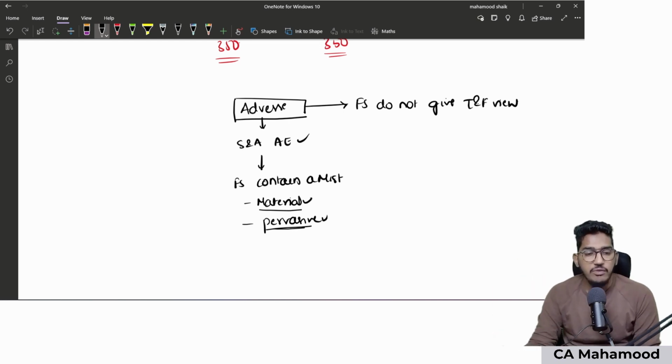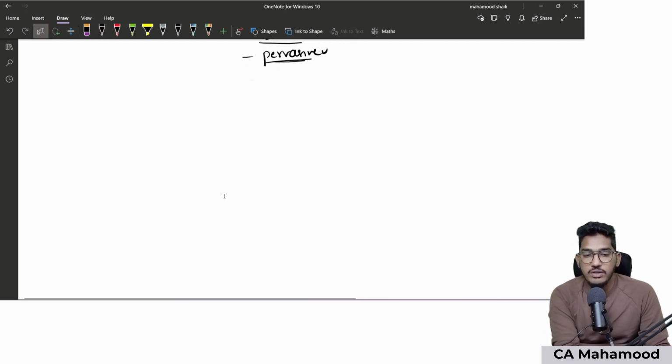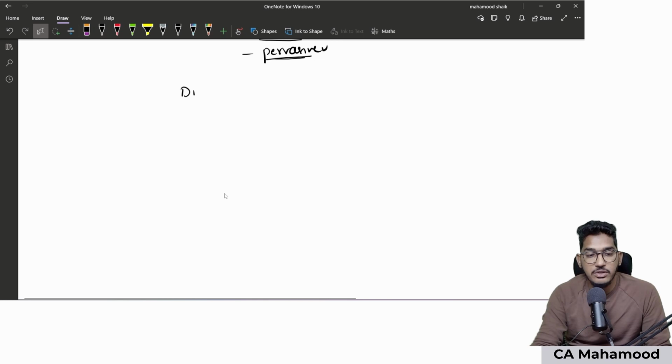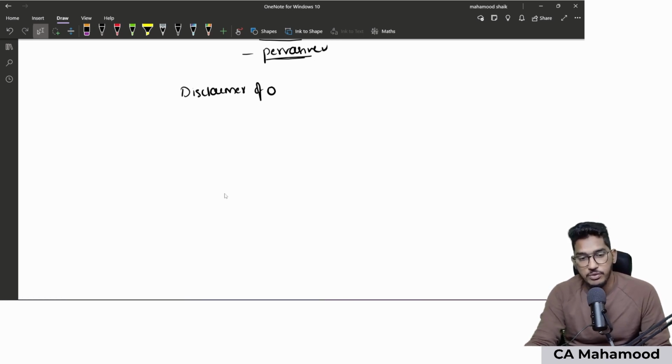And when will it be given? When you have sufficient and appropriate evidence available, and on that evidence you have concluded that financial statements contain a misstatement whose effect is not just material, it is even pervasive also. And what terminology do I have to use? Financial statements do not give true and fair view. Then comes the last kind of modification, which is disclaimer of opinion. Which is what? Disclaimer of opinion.